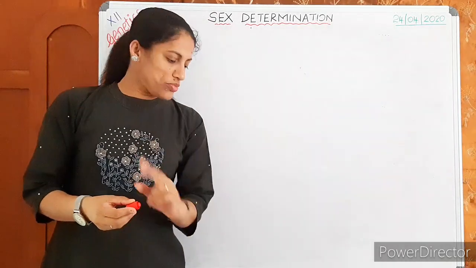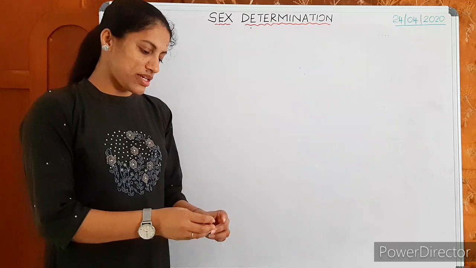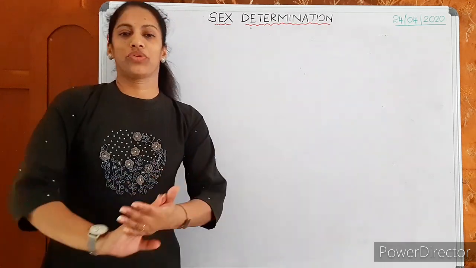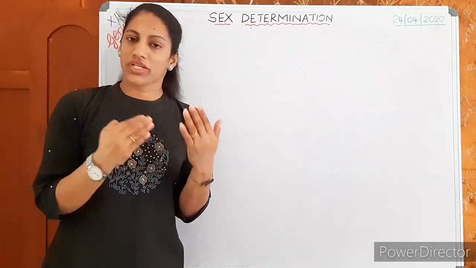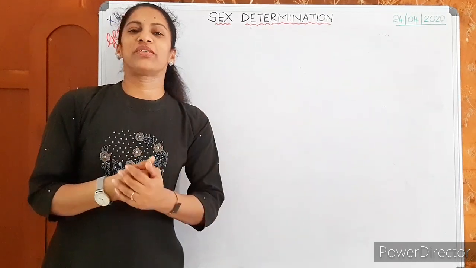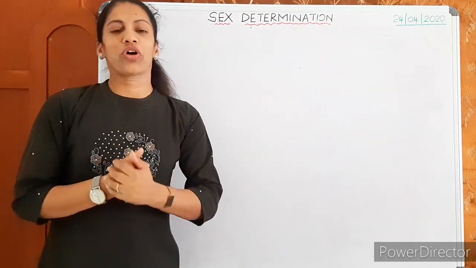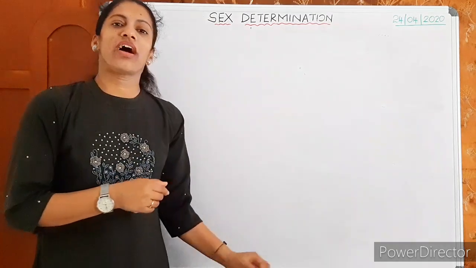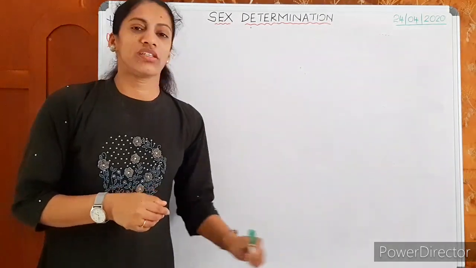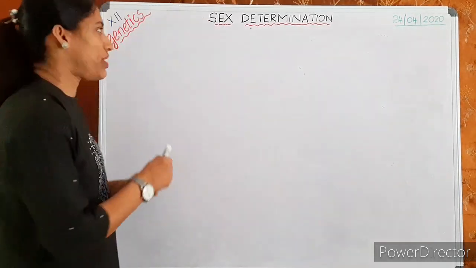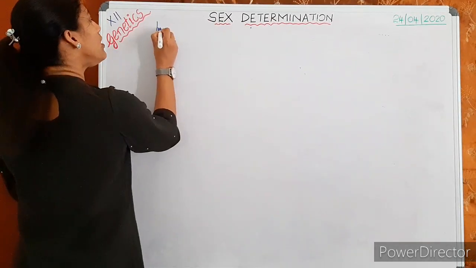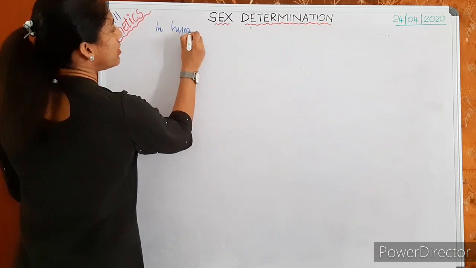Then you have 2 more things to study under sex determination, because in your textbook, in your syllabus, you have to study in detail the sex determination in human being and the sex determination in honeybees. These 2 topics are there. The sex determination in honeybees is a recent additional topic for you. So we can discuss it one by one. First one, sex determination in human being.